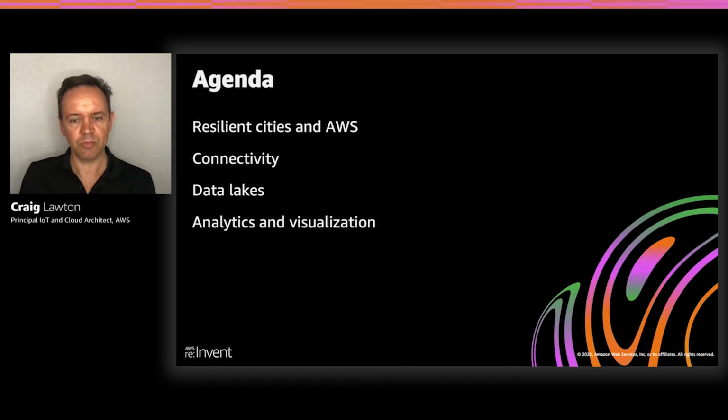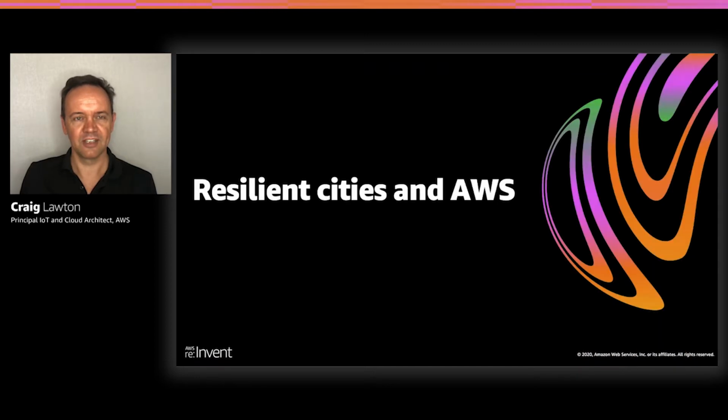We'll look at architectural patterns for IoT, connectivity and data analytics, including a deep dive on LoRaWAN, a popular networking technology. And we're going to show you all this through a demonstration. Smart cities are resilient cities. They can respond to changes or new citizen requirements really quickly. Native AWS services allow you to respond quickly in a secure, cost-effective way, as we take care of the undifferentiated heavy lifting and all the services pay as you go, allowing you to scale as required.